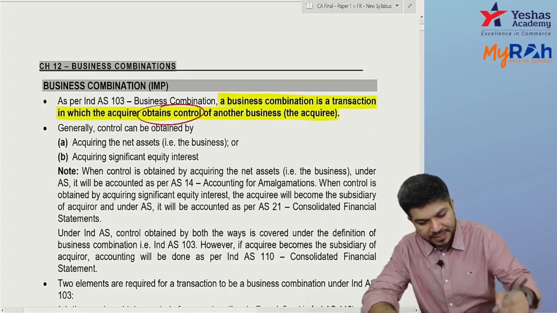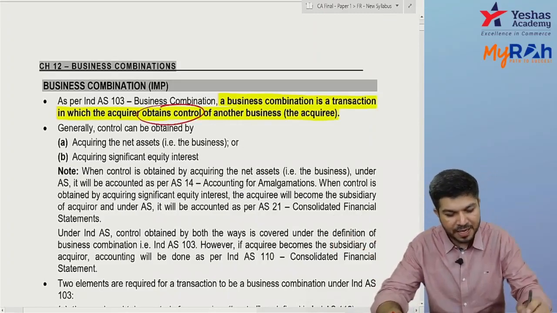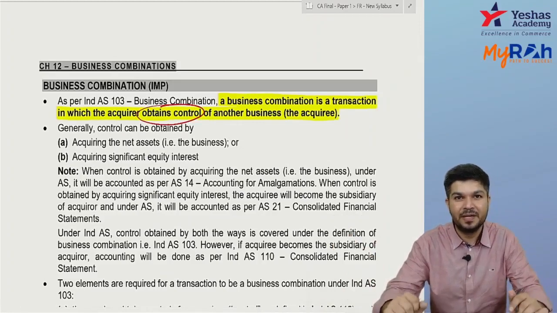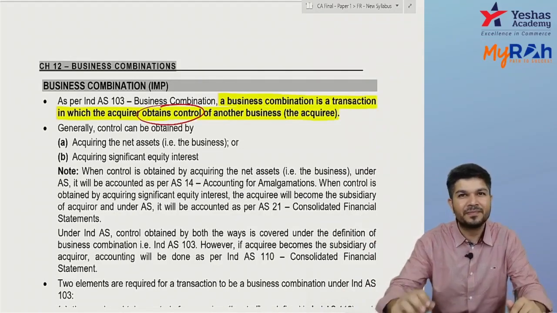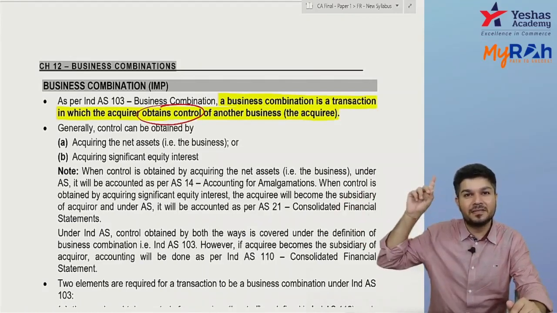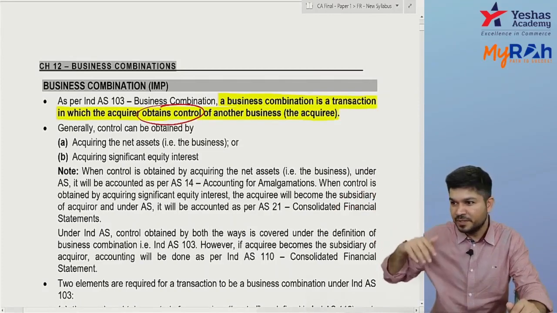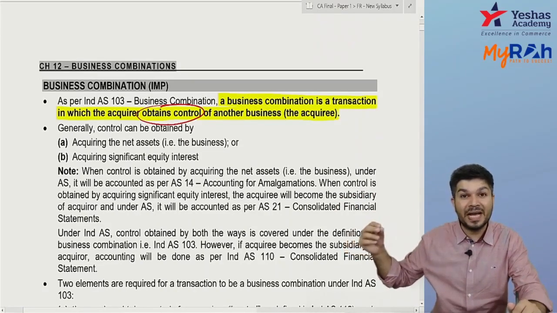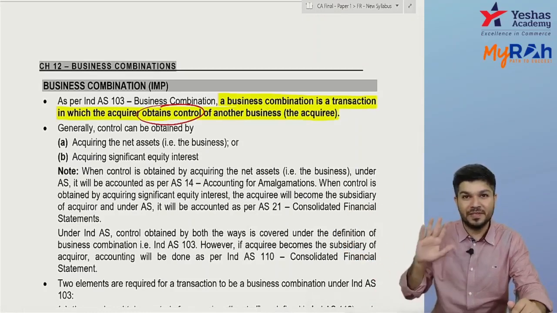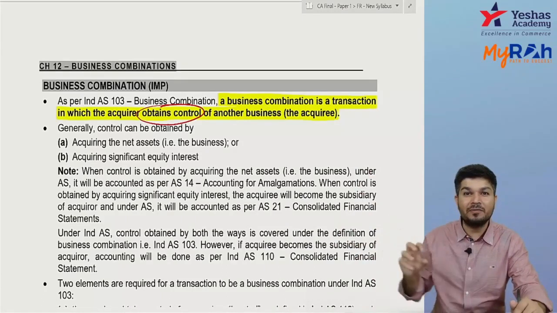Acquirer obtains control of another business. Control can be by acquiring net assets or by significant equity interest. Now, just imagine if I acquire your assets and liabilities, you're shut down. So can I say under your accounting standard, it's amalgamation. A Limited took over B Limited. We account as per AS 14. So if it is by way of acquiring net assets, that company gets shut down, it will be accounted like